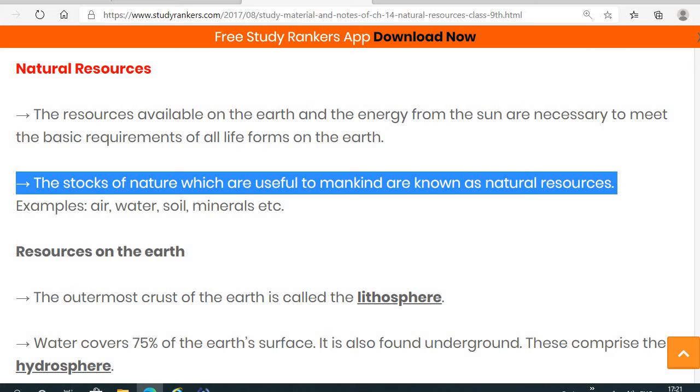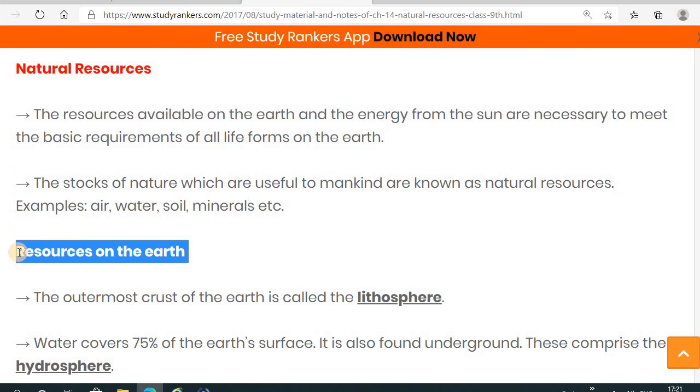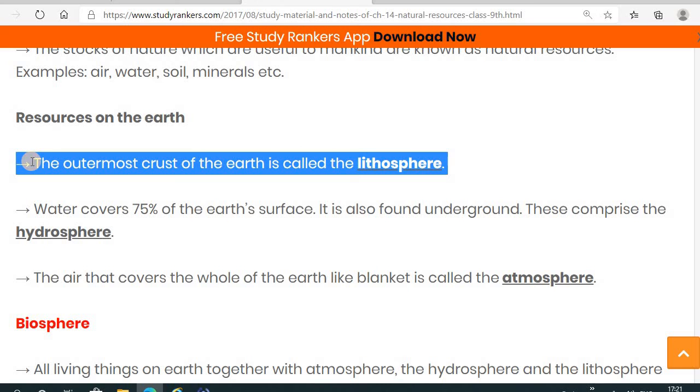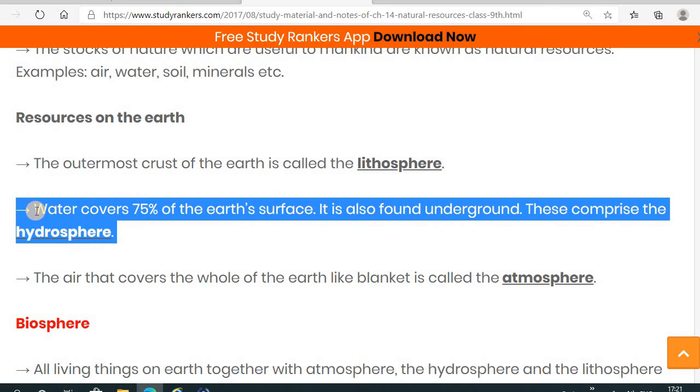The next topic is resources on the earth. The outermost crust of the earth is called the lithosphere, meaning the outermost layer of the earth. Water covers almost 75% of the earth's surface, and it is also found underground, and this comprises the hydrosphere.